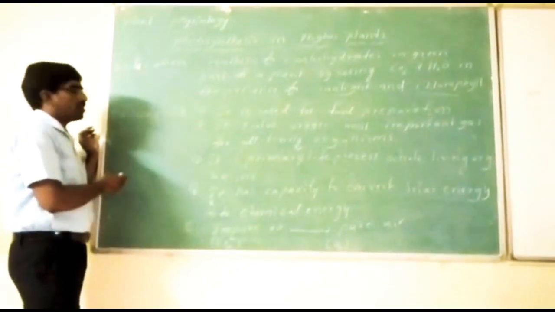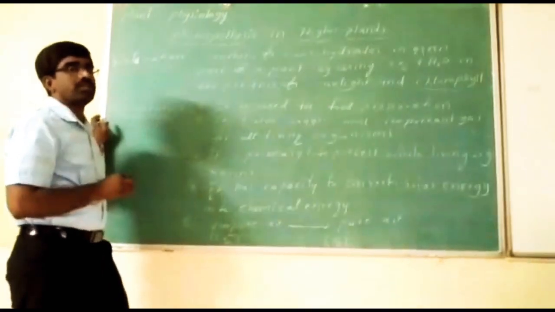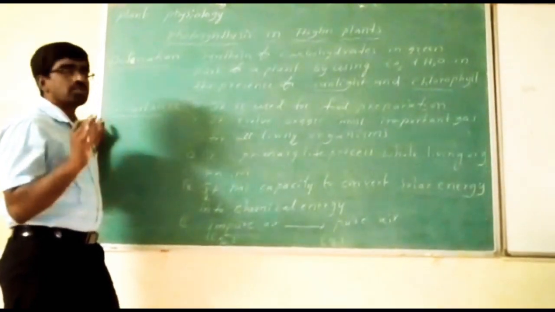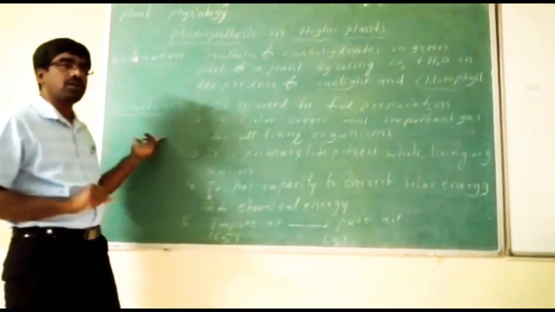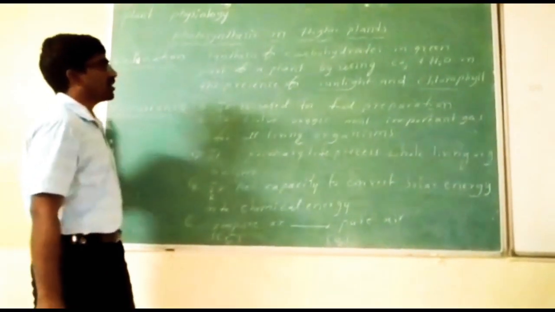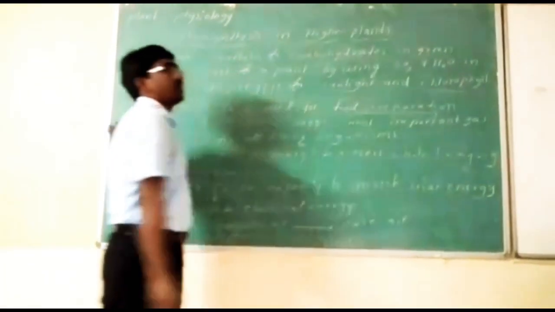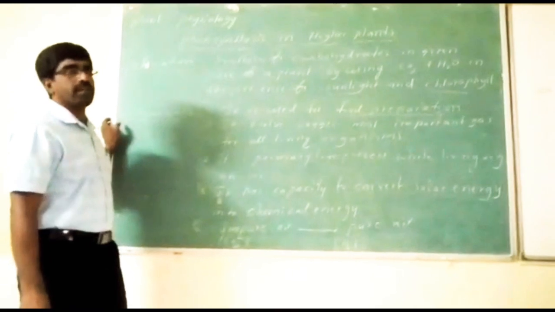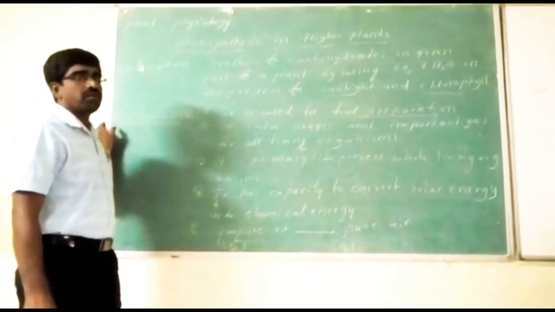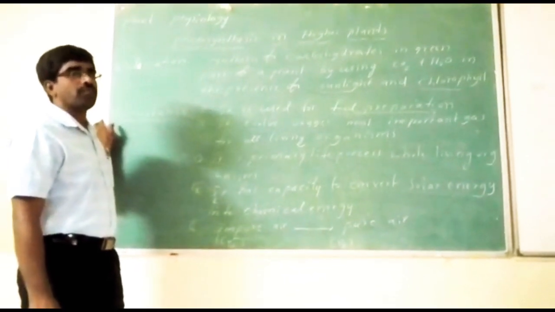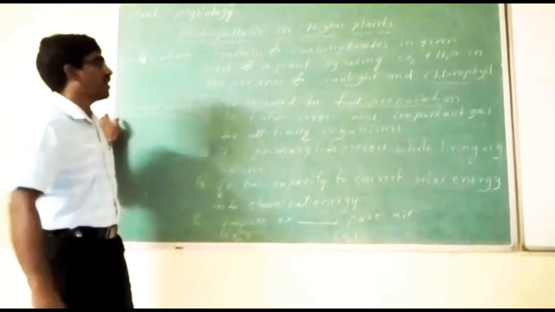After this definition, we try to understand the importance of photosynthesis on planet Earth. Photosynthesis is a primary life process for all living organisms. In this process, food is prepared in the form of carbohydrates. It is useful for plant species as well as for animal species. Plants are autotrophic, but animals are heterotrophic. They take food only from plants. So plants prepare food for themselves as well as for animals.